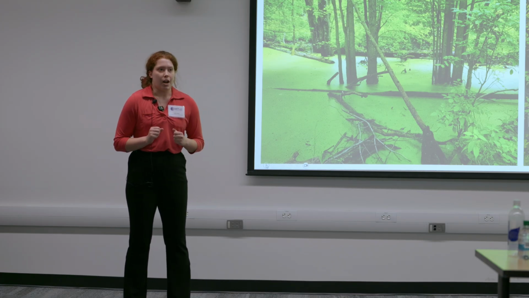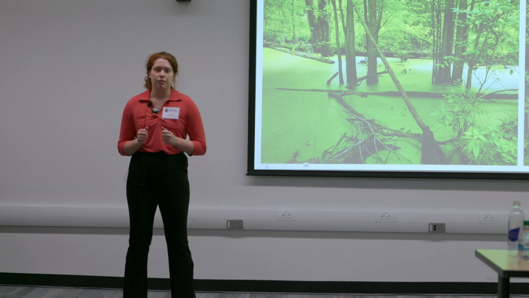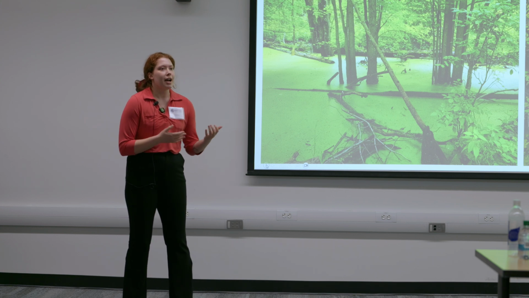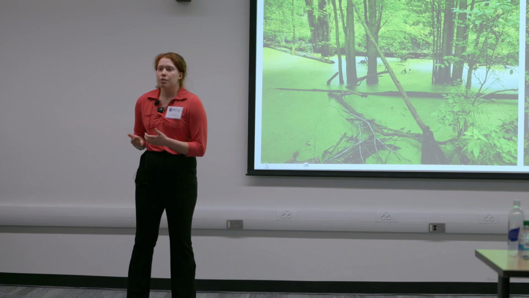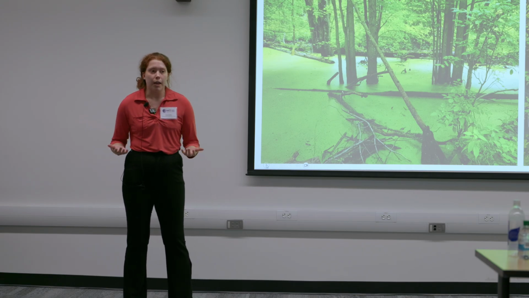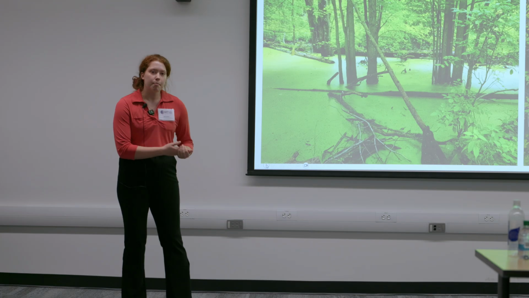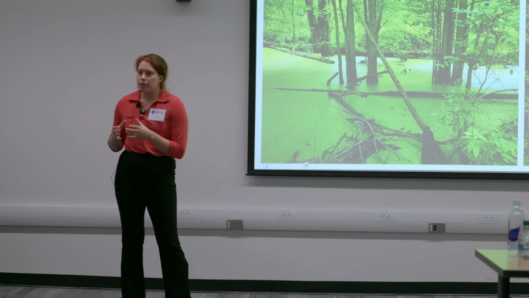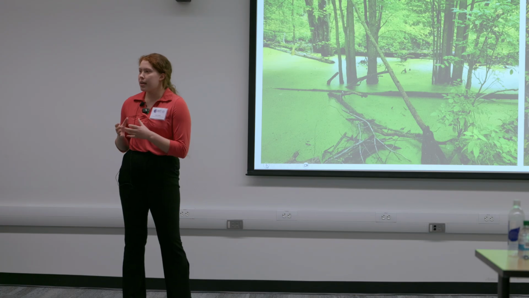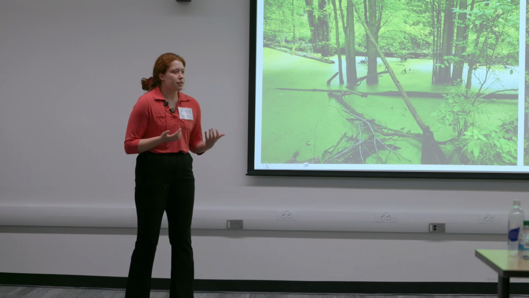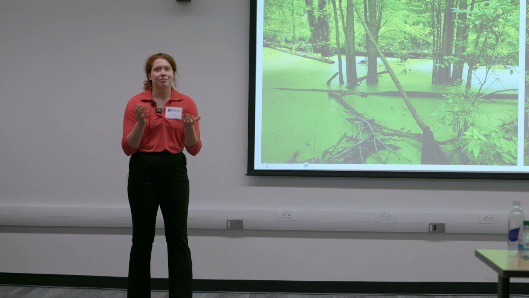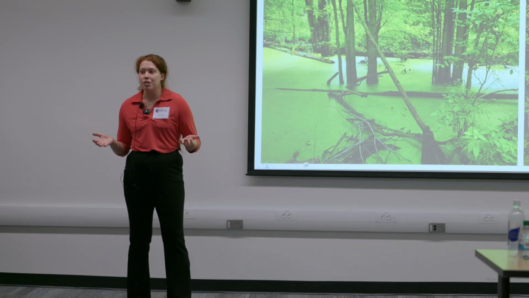The third step of the strategy is to understand how these characteristics can interact with each other. So for example, during the summer, as it gets drier and hotter, we can expect water depth to decrease, right? But when I'm looking at the impacts of water depth on methane emissions, I need to know, am I directly looking at how water depth is affecting methane, or am I indirectly looking at the effects of water temperature?